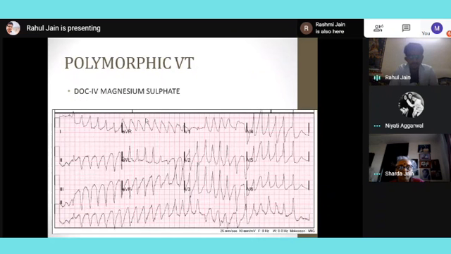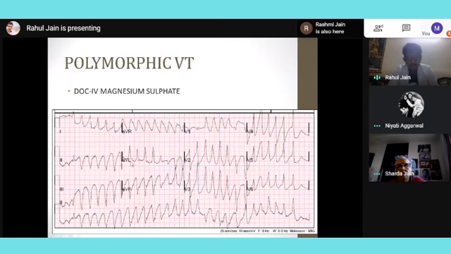Then there is another entity called polymorphic VT. It is the worst arrhythmia, and the drug of choice for polymorphic VT is magnesium sulfate. We can see there is no baseline. The ECG is going up and down, and there is broad QRS. So again, it becomes ventricular tachycardia.